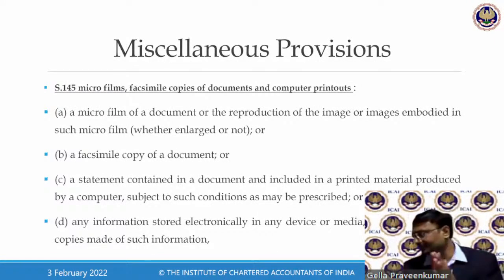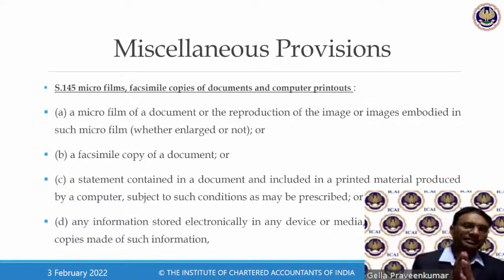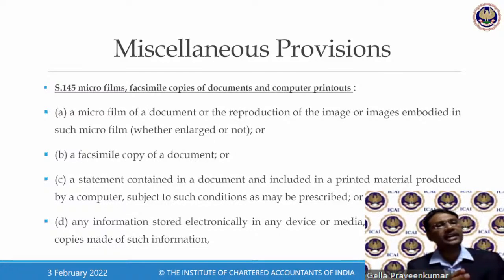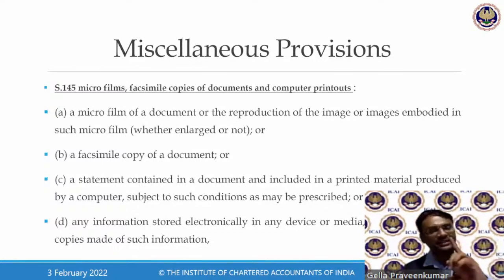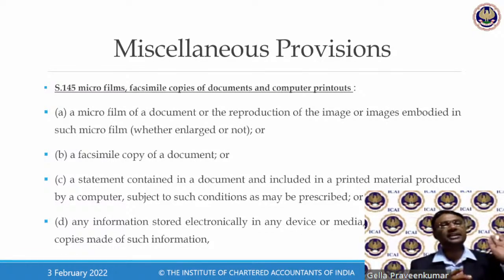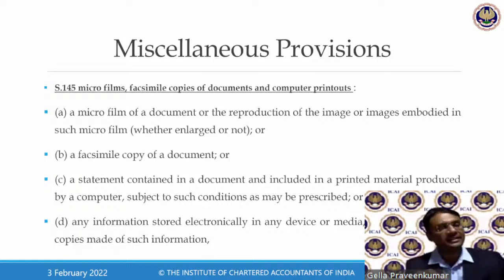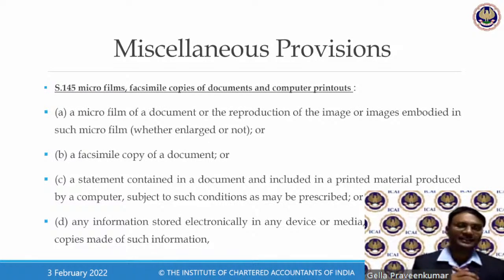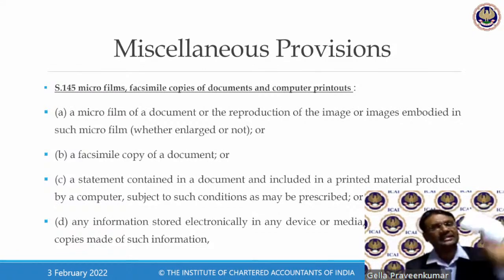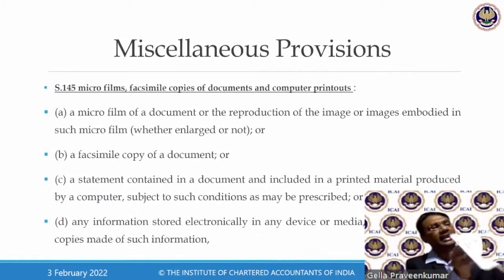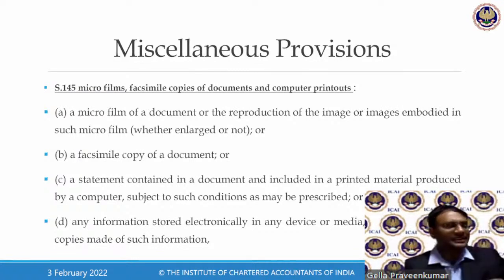I'll give an example. There was a real estate company. This real estate company was raided under Section 67 with the prior approval of a joint commissioner. Please keep in mind, for Section 67, search and seizure, prior approval from a joint commissioner is mandatory. So there was a raid, a search conducted by the GST officers. In the process of this search operation, there were some loose sheets like this. Now you can see the sheets. It's handwritten data on the loose sheets.